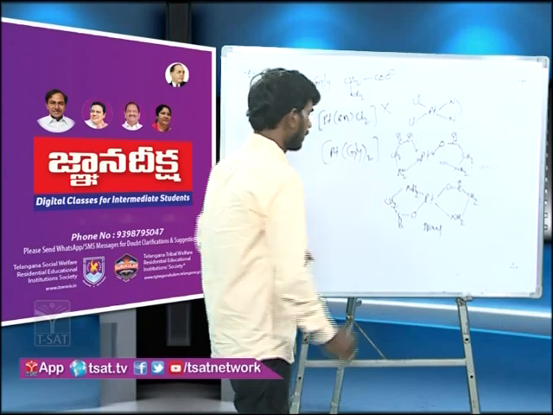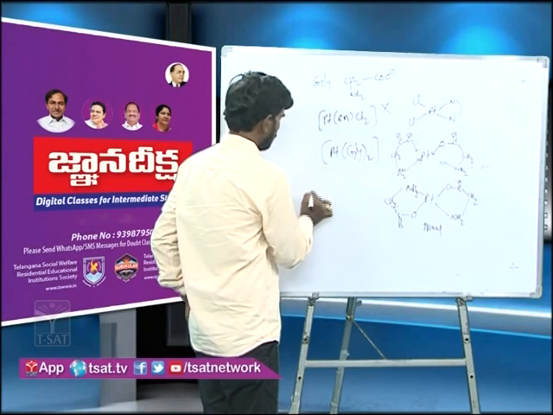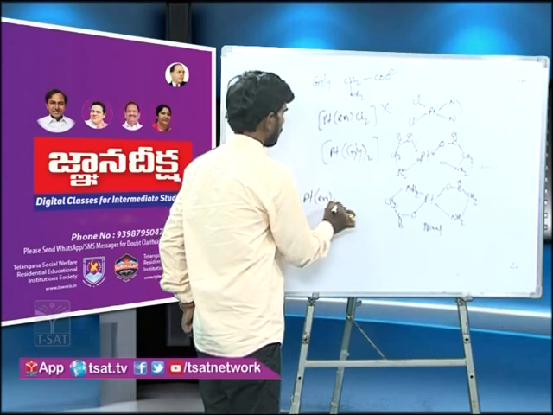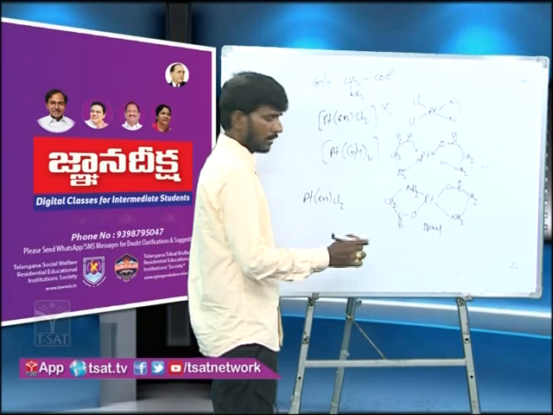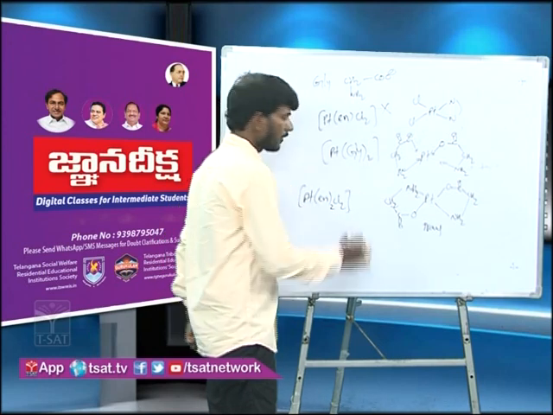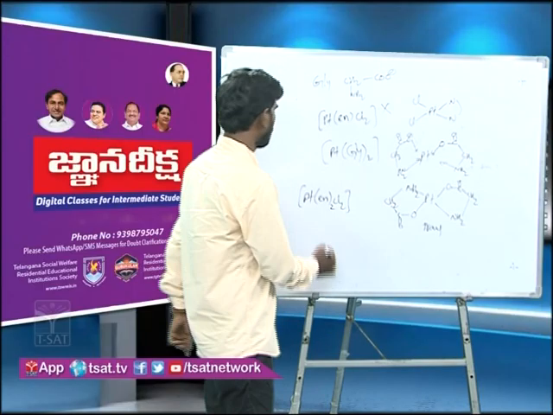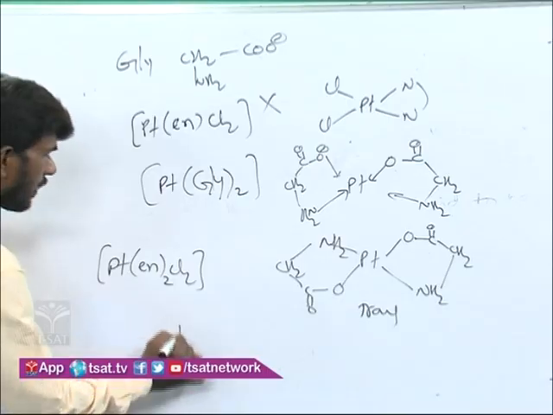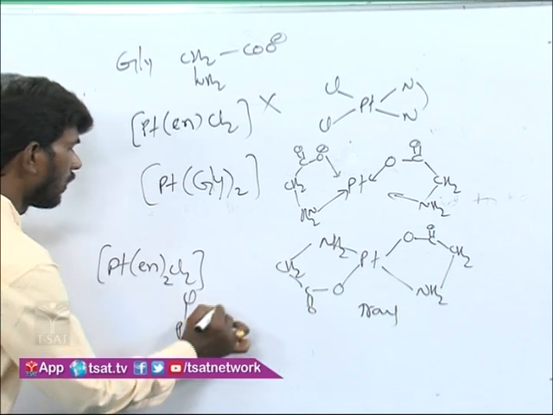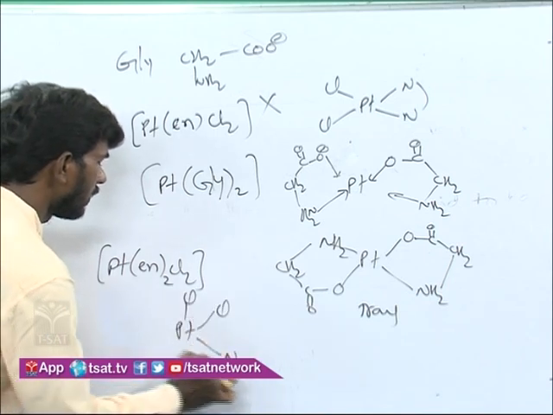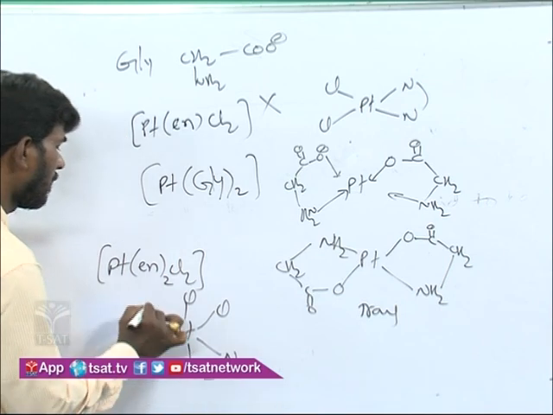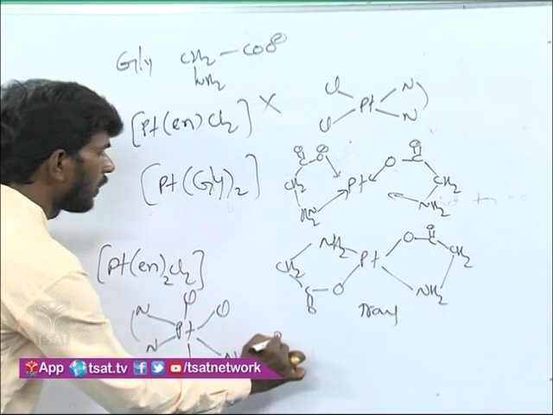Similarly you take platinum, this is a hexacoordinated complex, bis ethylene diamine dichloroplatinum. Just now we have seen, chlorine I can write like this, that is cis position, and chlorine exactly opposite.